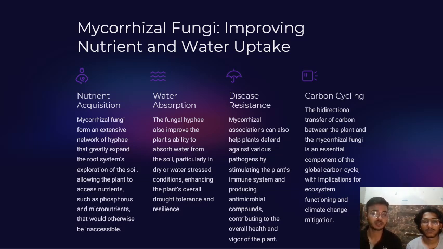Water absorption is also increased by the fungus, and moreover, disease resistance is also given by the fungus, preventing any root-borne diseases or soil-borne diseases. Moreover, carbon cycling. The bidirectional transfer of carbon between the plant and the mycorrhizal fungi is an essential component of the global carbon cycle, with implications for ecosystem functioning and climate change mitigation.